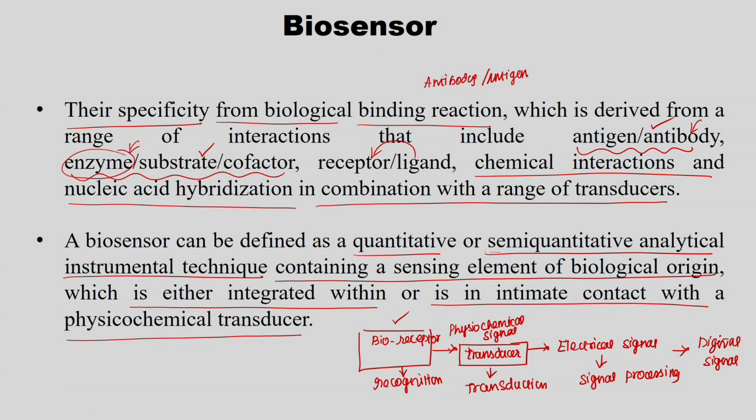So, this bioreceptor can go inside the transducer as well. This is the whole mechanism of a biosensor. I need to have one bioreceptor which recognizes the analyte, then it produces a physicochemical signal.